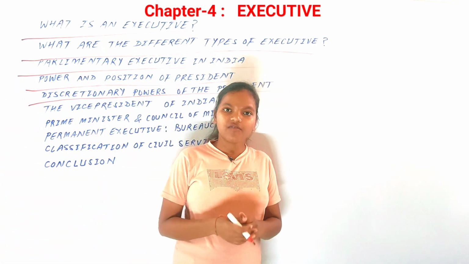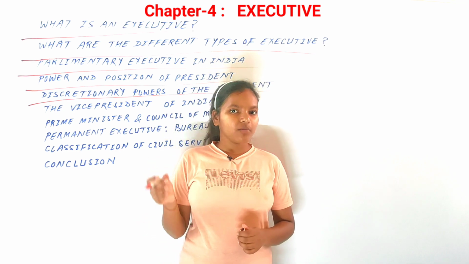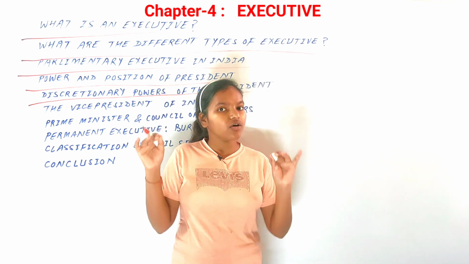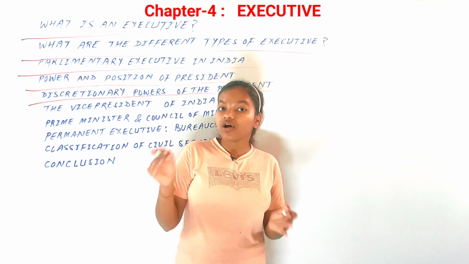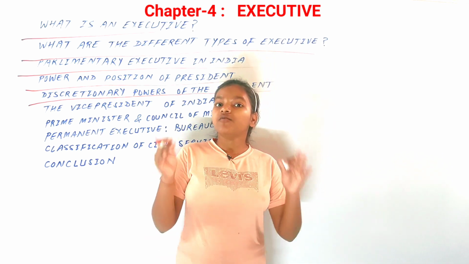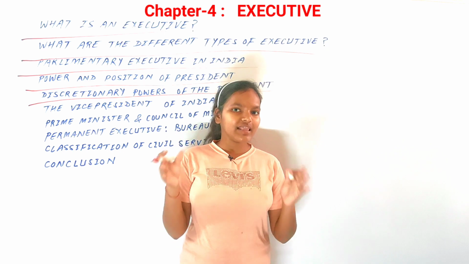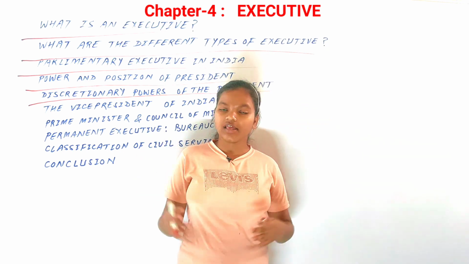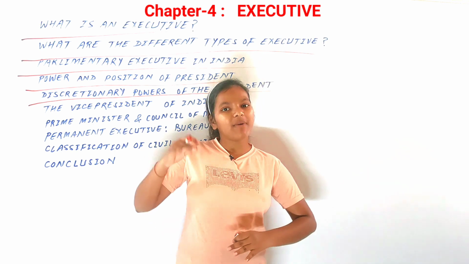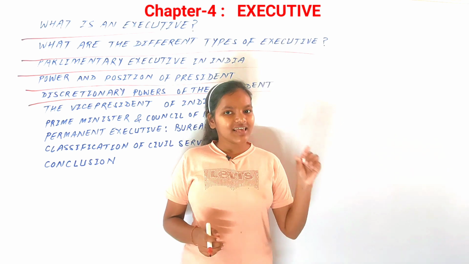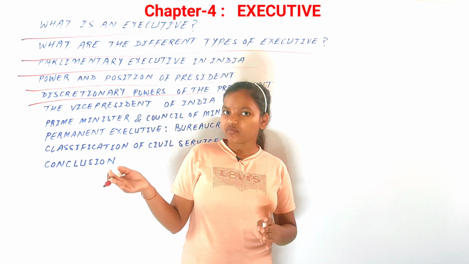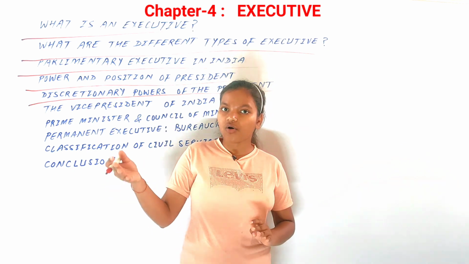So, discretionary powers of the president. Now let us talk about some of the powers of the president that would be used by him or her in his or her own discretion, like in his or her own conscience. First of all, that is the veto power. You know that before becoming a law, a bill has to be passed by the president as well. Now the first use of power by the president could be that he would ask the council of ministers to reconsider such an advice or such a law, such a bill.